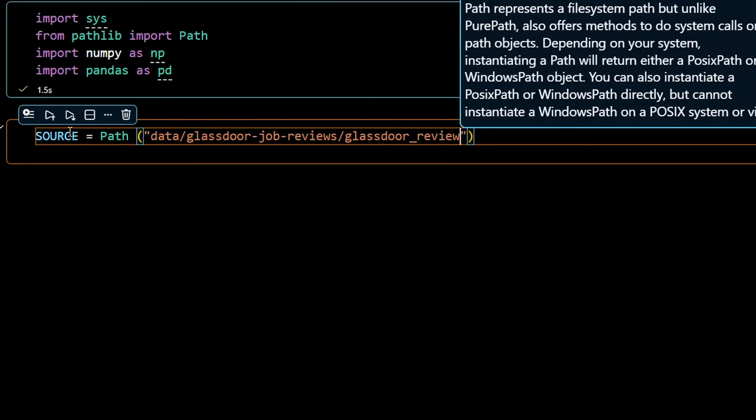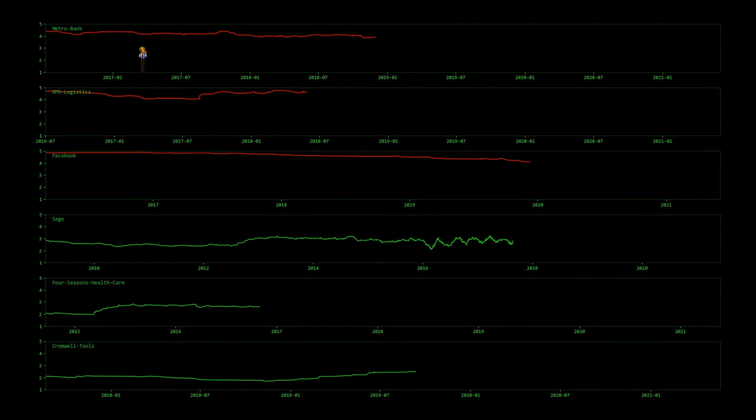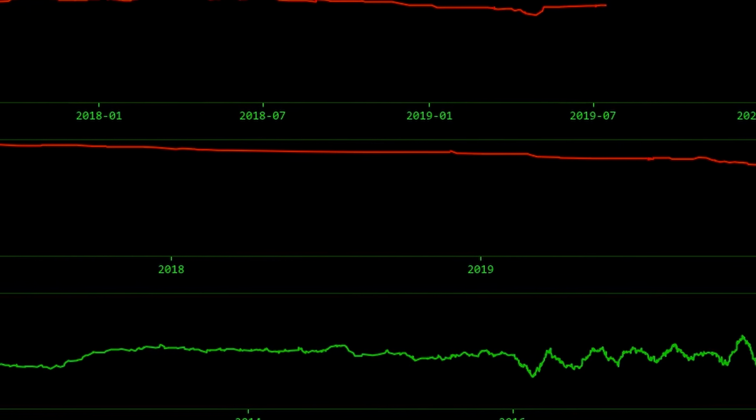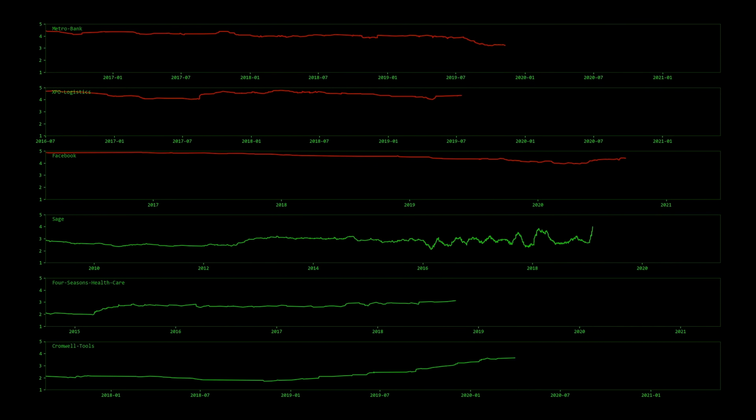So I wrote a script to find 3 companies that had average reviews trending in a negative direction. Like, what is Metro Bank? XPO Logistics. Oh, yeah. Okay, Facebook. I know this one. Yeah. And what's this I see? Is this Facebook having a negative review score that's consistently getting worse and worse and worse in time from 2017 to 2021? I wonder what their stock market price was doing.